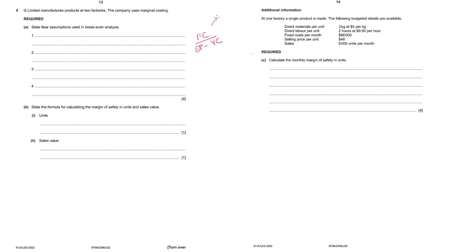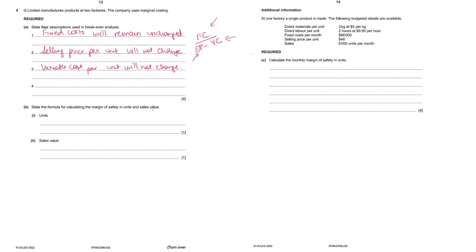So what is our assumption? Our assumption is that all these 3 elements are constant, because if anything changes, break-even point changes. So we can state that fixed cost will remain same or will remain unchanged. Selling price per unit will not change. And variable cost per unit will not change. So these three assumptions are simple.